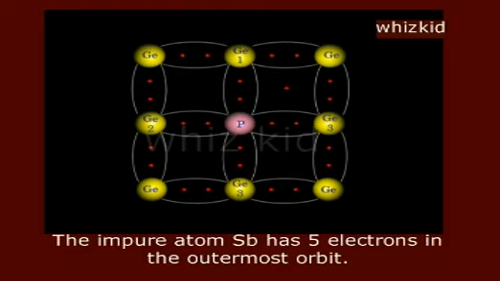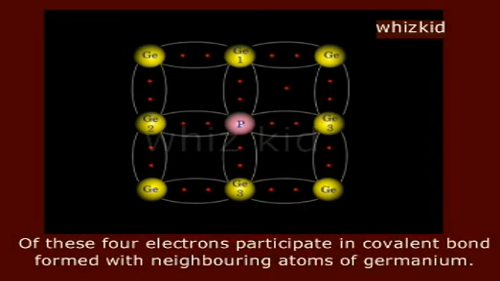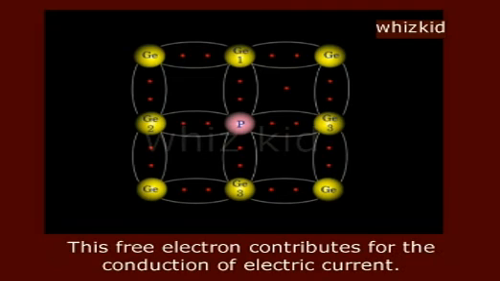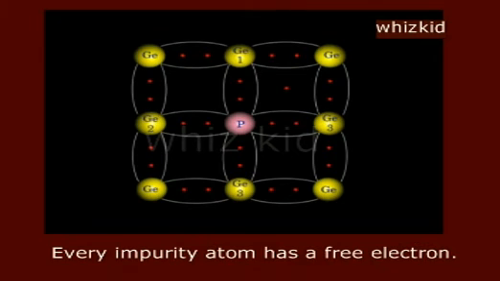The impure atom Sb has 5 electrons in the outermost orbit. Of these, 4 electrons participate in covalent bond formation with neighboring atoms of germanium. 1 electron is left over as a free electron. This free electron contributes to the conduction of electric current. Every impure atom has a free electron.